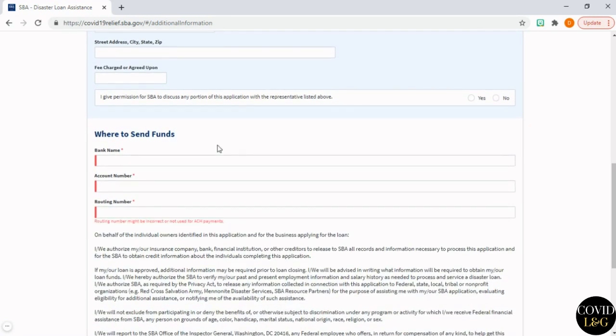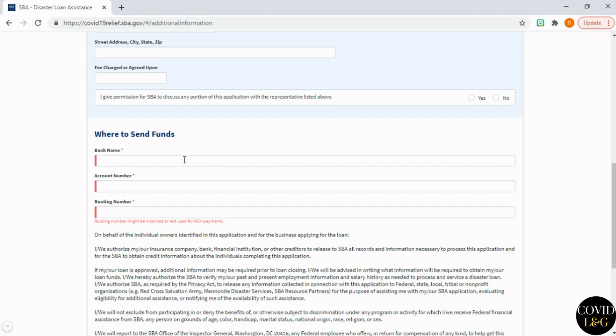Where to send funds. Now, this part is very important. I recommend that you pull out one of your blank checks to fill this information in, because if the bank account information is not entered correctly and the loan is funded to the wrong account, or even if your loan gets approved and it has the wrong account information on it, it'll take a good amount of time before you ever see those loan funds. So we'll make sure this information is entered correctly on its first submission.